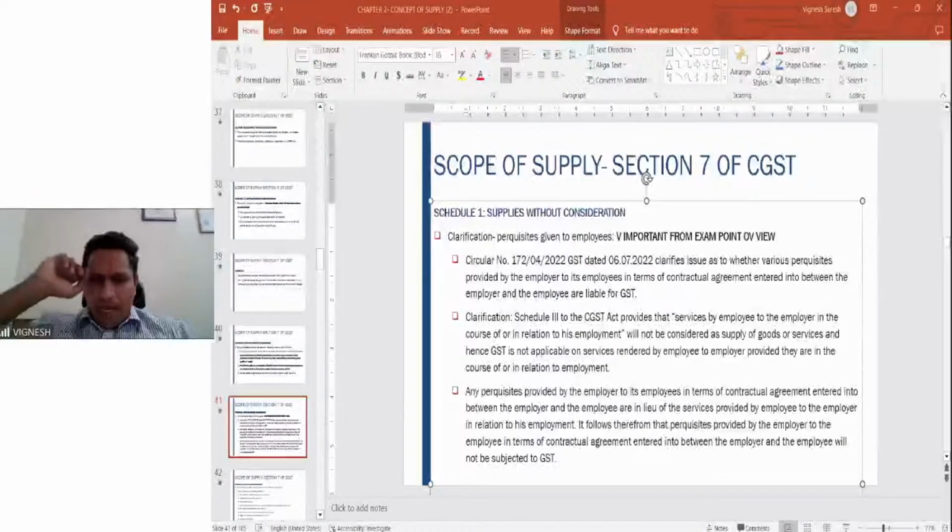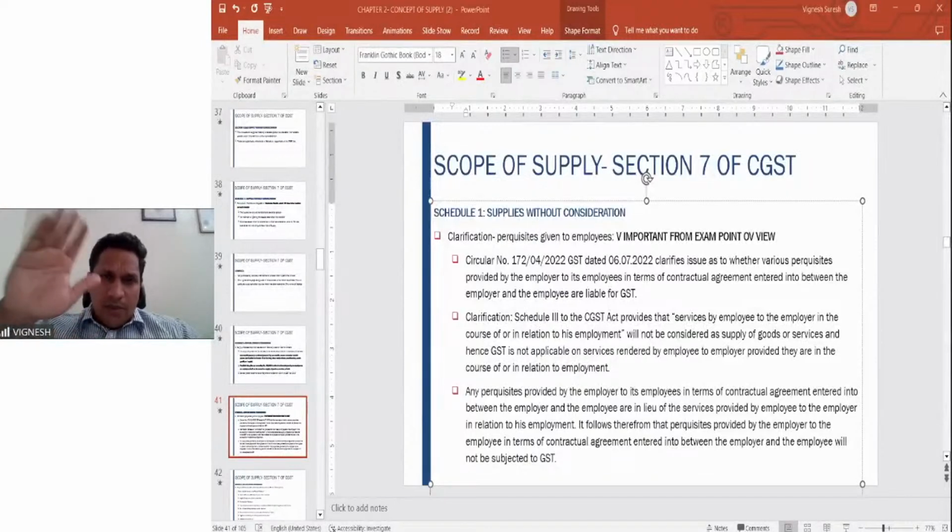See, you have taken input tax credit, but why have you reversed the credit? There is no reason for you to reverse the credit unless it is a blocked credit. So if you have reversed the credit, of course, it will not come under Schedule 1, because it will be treated as if ITC was not taken. But if you have claimed the ITC, until and unless it is a blocked or ineligible credit, you will not reverse it. There is no question of reversal. But in case you have reversed it, definitely it will be as if you have not taken any input tax credit.